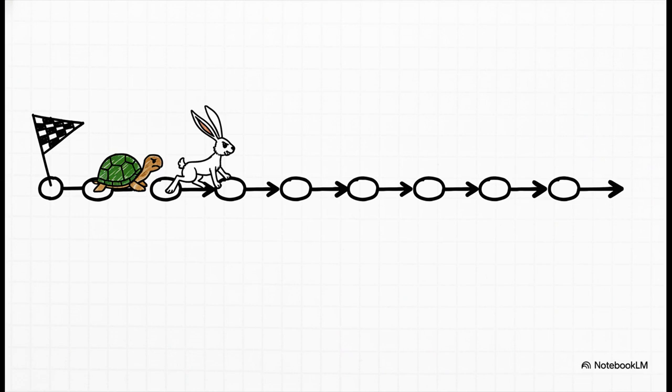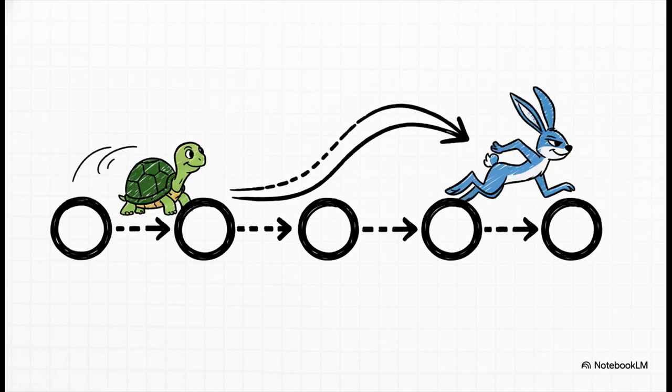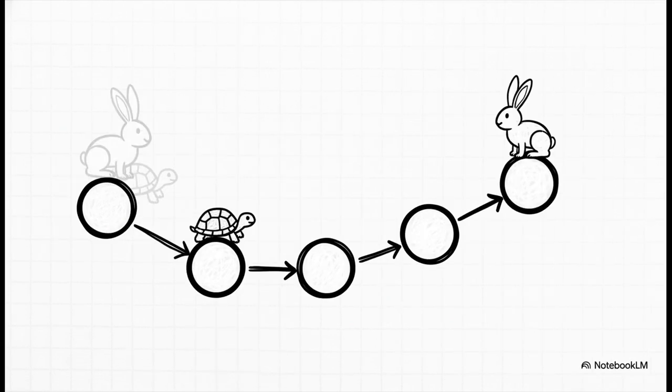Picture it. We take our two racers, the slow tortoise and the fast hare, and we place them both right at the starting line, the very first link in our chain. And they're off. For the first step, the hare leaps forward two spots. At the same time, our slow and steady tortoise just takes one single step forward. Right away, the hare is starting to pull ahead. And this pattern just keeps going. The hare jumps another two links, and the tortoise plods along, moving just one more link forward. The distance between them keeps growing. But don't worry, there's a method to this madness.